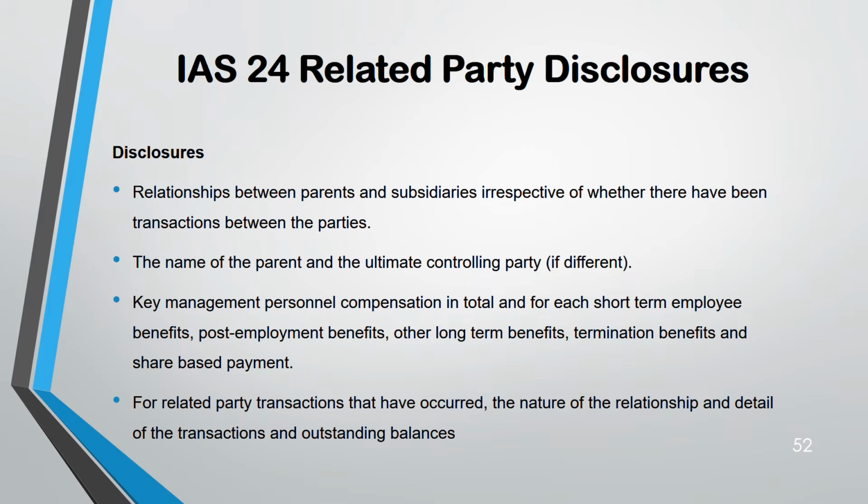Whether any outstanding balances are there or not. What is the amount of that transaction? Because often related party transactions are of a material amount. They are not for small amounts. Because of this material amount, even in audit, this area can have a material misstatement in the financial statements if there's a transaction between related parties. That's why the focus is more on this area, even from the point of view of auditors.